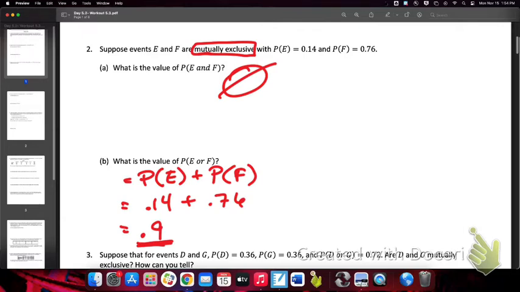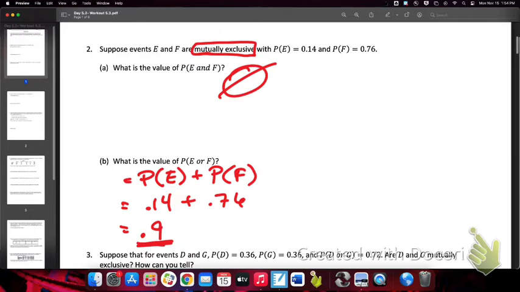So, moral of the story. Mutually exclusive events cannot happen at the same time. The probability of mutually exclusive events having an and is 0. When you have mutually exclusive events, you can just add their probabilities to get the or probability.